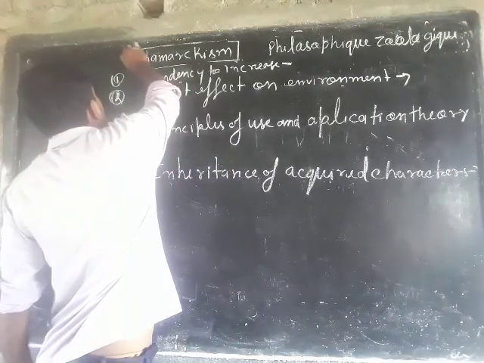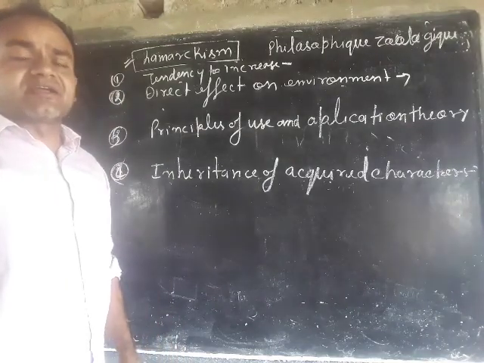The first theory is known as Lamarckism.